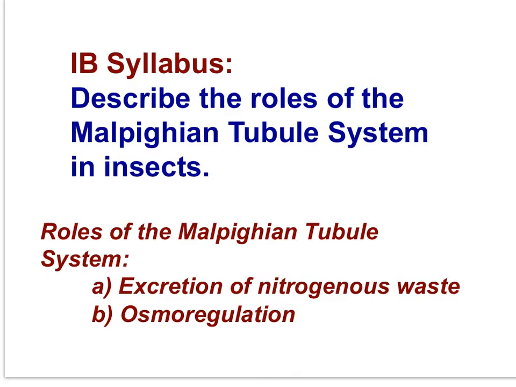Here's the IB syllabus statement. Describe the roles of the Malpighian tubule system in insects. The roles of the Malpighian tubule system, just like the kidney, are excretion of nitrogenous waste and osmoregulation.